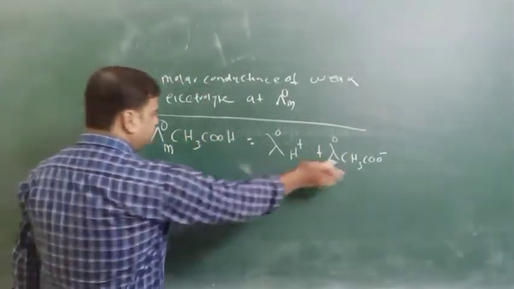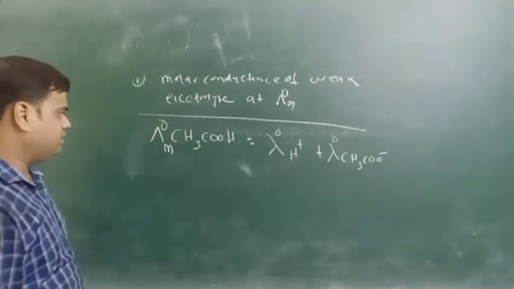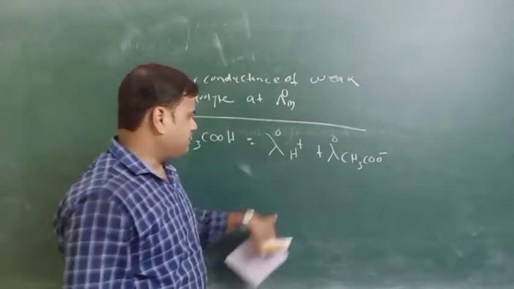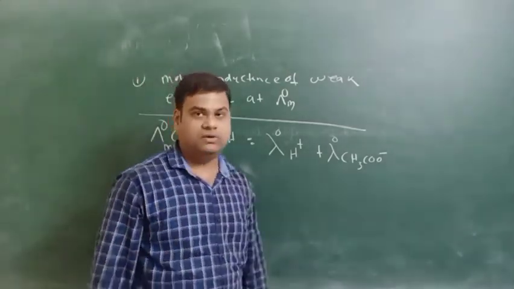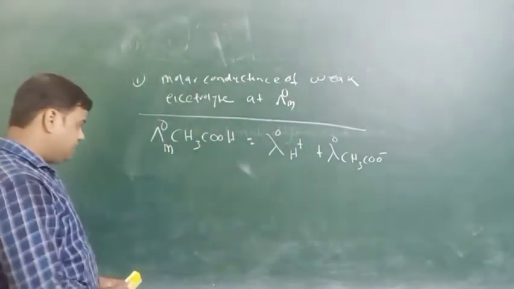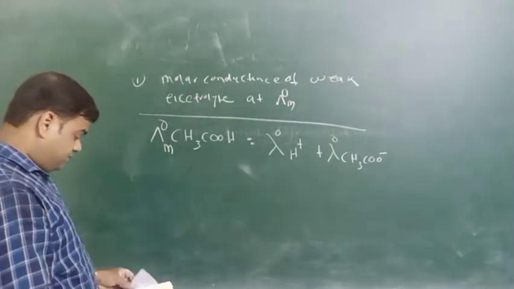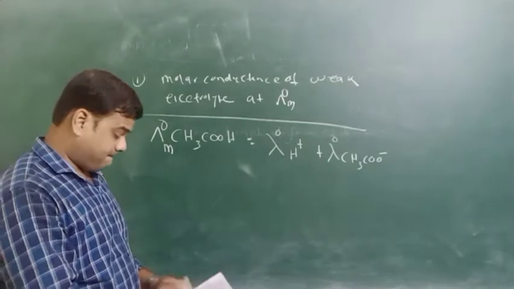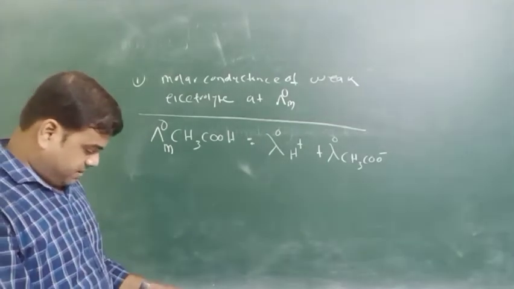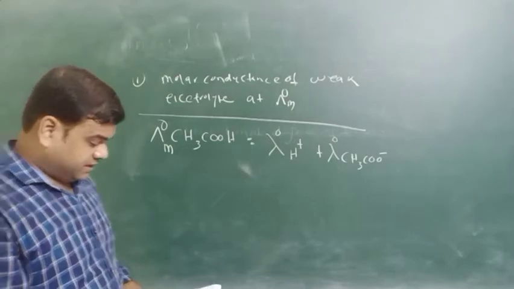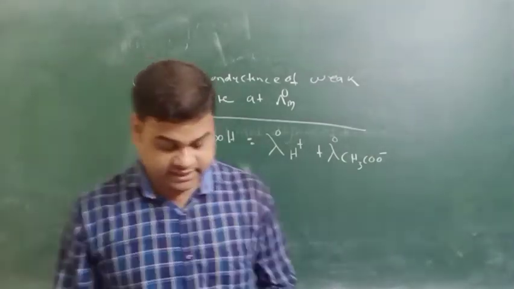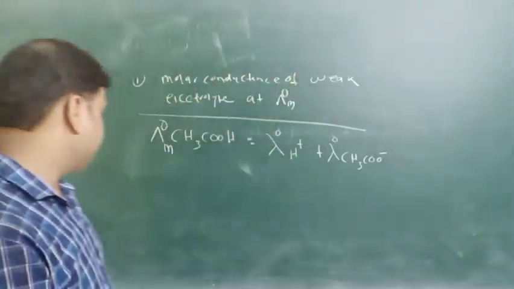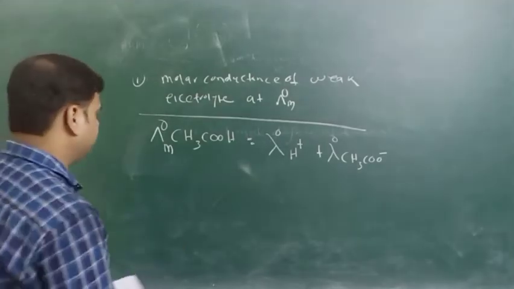So this one is the cationic part, this one is the anionic part. When acetic acid decomposes at infinite dilution, it forms lambda H plus and lambda CH3COO minus. Okay, so we will take some electrolytes: we will take HCl at infinite dilution, and NaCl at infinite dilution, and sodium acetate at infinite dilution. Then we will get the infinite dilution of acetic acid.